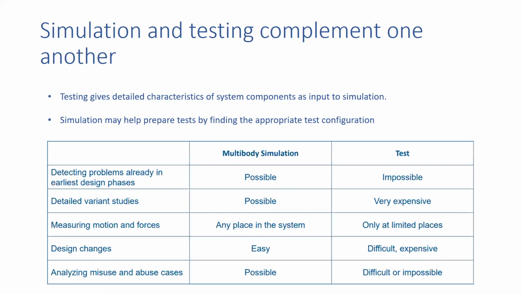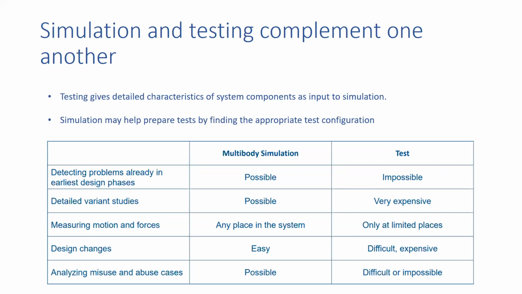Now multi-body simulation and test. Okay, detecting problems already in the earliest design phases is possible, but for the test it is impossible. Means, let's say if you're designing using multi-body simulation, you can find out the problems early, but with the test you can find them out only at the end.